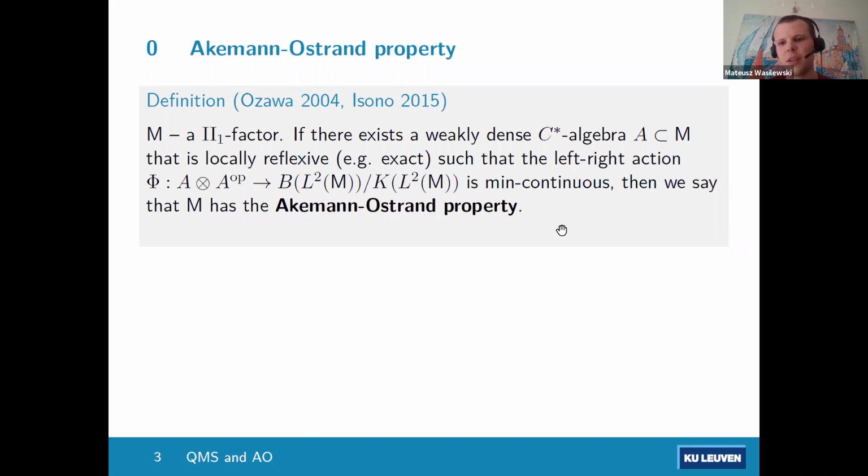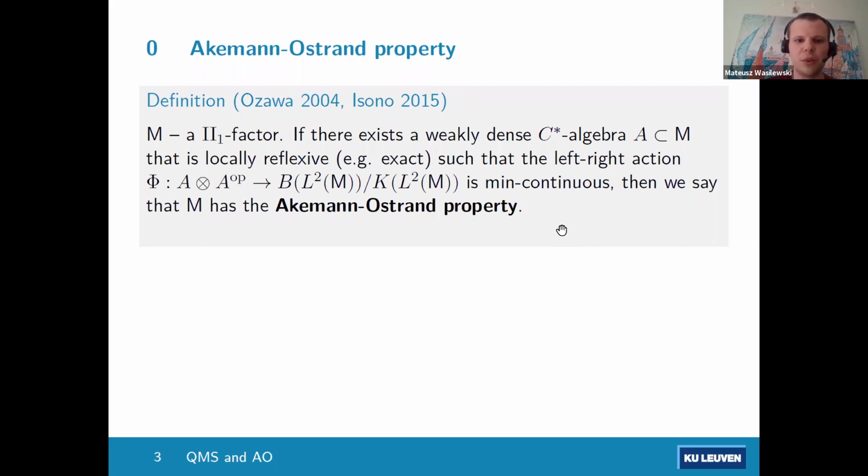it's just a technical condition, but for example, exact. So for example, for all exact groups, this would be easy. So that's just a technical condition, I don't want to talk about it that much. And such that the left-right action of A tensor A op on the L2 space of your von Neumann algebra, after you mod out the compacts, is continuous with respect to the minimal tensor product, then we say that M has the Akemann-Ostrand property. So without the compacts, this would be just a characterization of amenability. And we want to talk about non-amenable von Neumann algebras. So somehow it feels that it's close to amenability, but still strong enough to yield interesting results about non-amenable things.